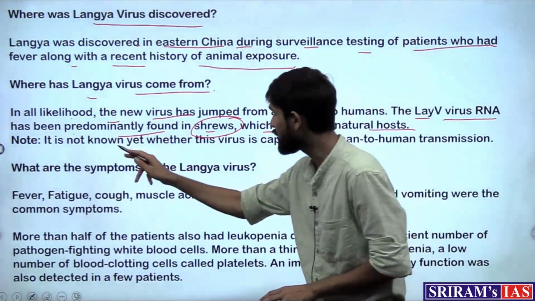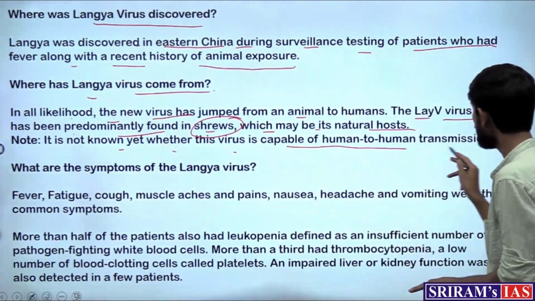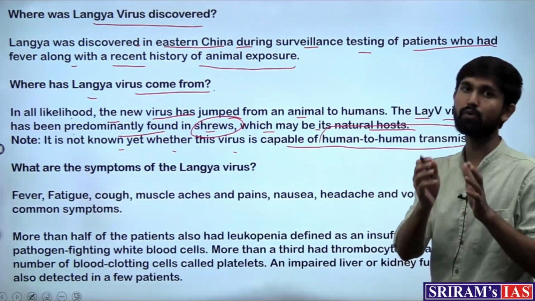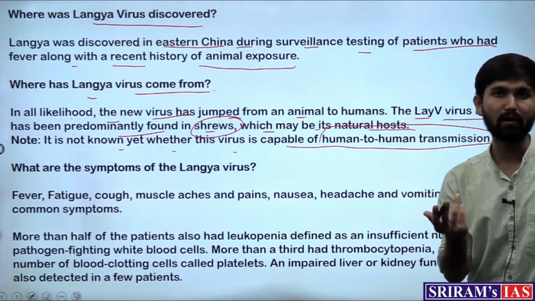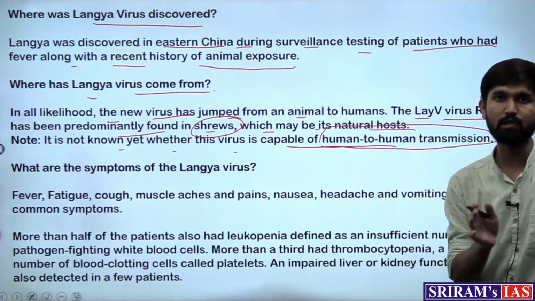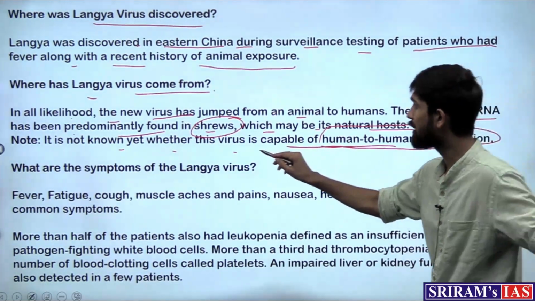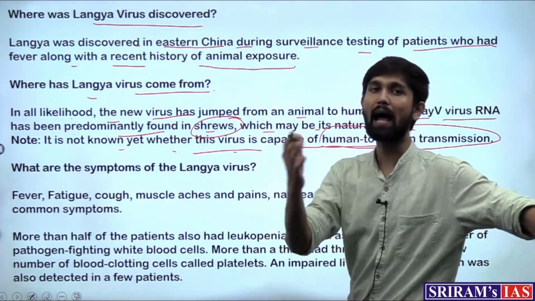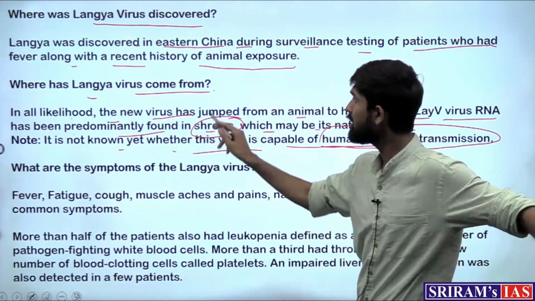It is not known yet whether this virus is capable of human-to-human transmission, which was the case with COVID. But it has come from an animal to humans, that has been discovered.